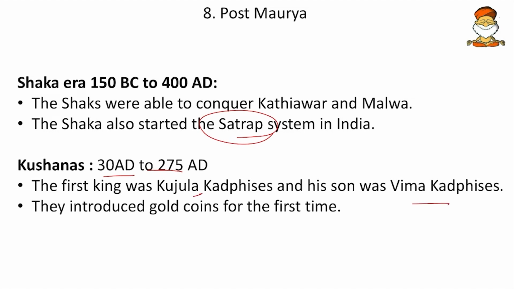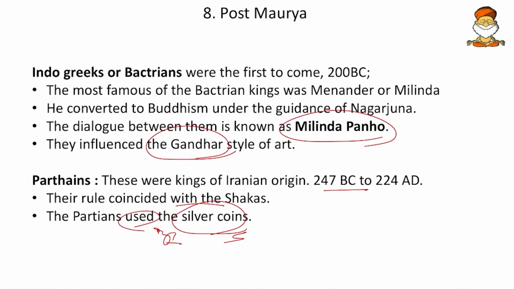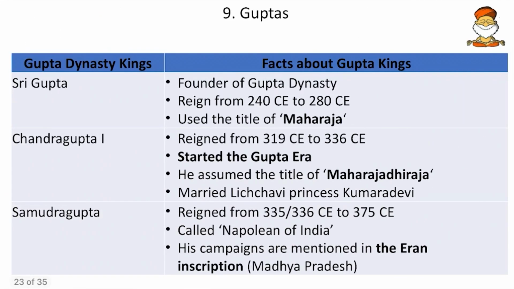So Vima Kadphises introduced the gold coins for the first time. So remember the silver coins and the gold coins here. This was the first time for the gold coins, and that was not the first time for the silver coins. Then come to next, Guptas.